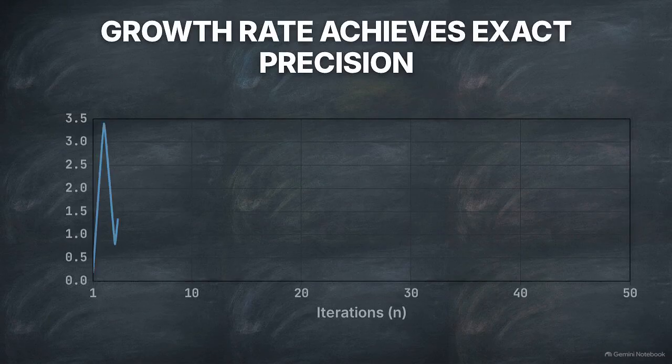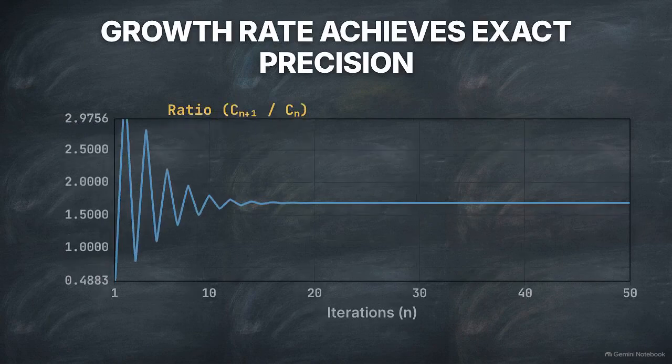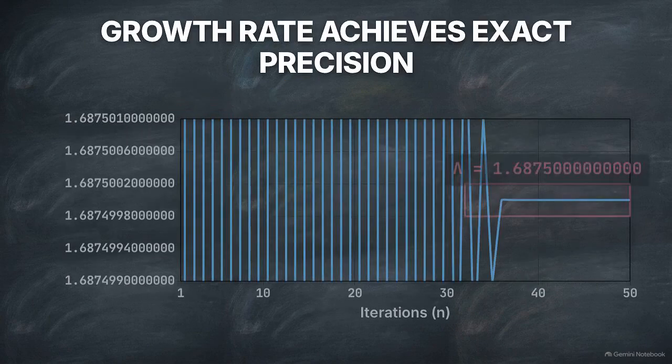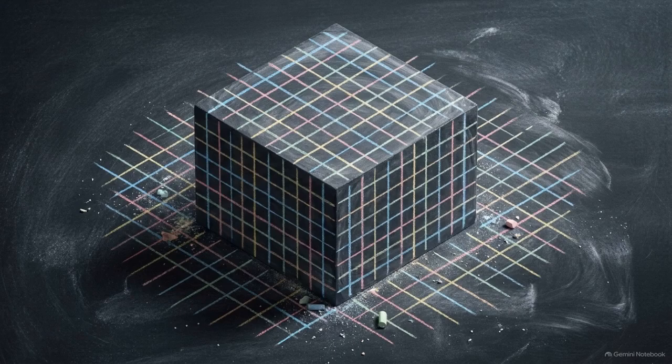This chart shows the numerical iterates of the cylinder counts for that sequence. The initial values scatter erratically across the plot, but as the iterations continue, they rapidly flatten out, locking into a smooth horizontal asymptote. If we zoom in on that limit, we find that the dominant growth rate stabilizes down to 13 decimal places of precision. Stability to 10 to the negative 13 is not a rounding error or an artifact of numerical estimation. A number that stable dictates the presence of an exact, rigid mathematical structure governing the entire system.